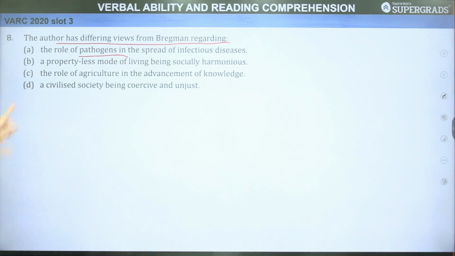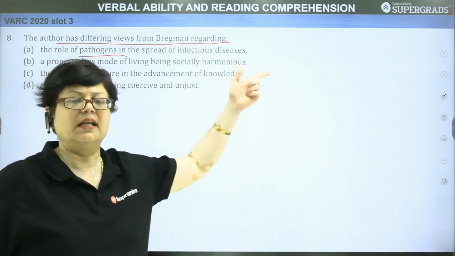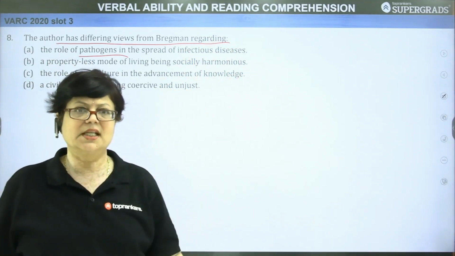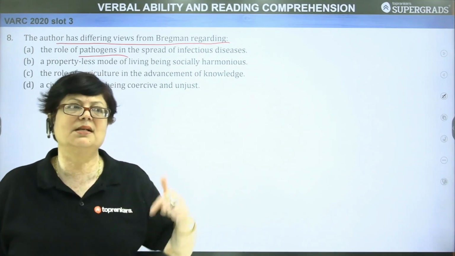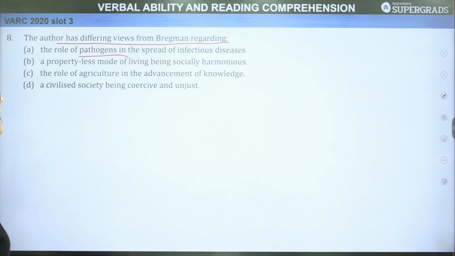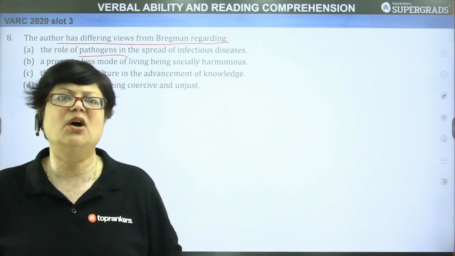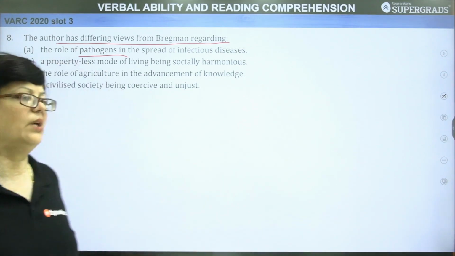Role of pathogens. This we had read in the second paragraph, when we found that when the civilizations appeared and the domestication happened, at that time the animals gave rise to the diseases. I mean, not categorically, but yes, after the coming of animals, many diseases also entered human life.